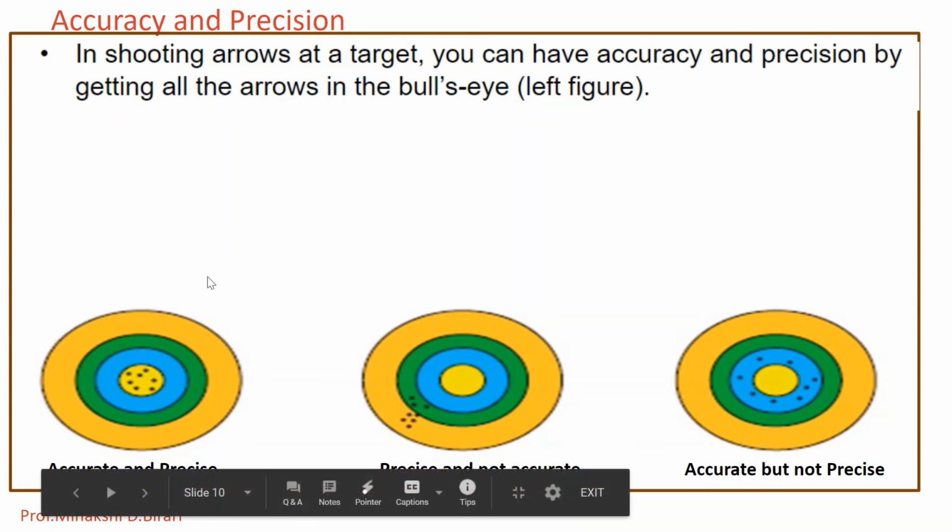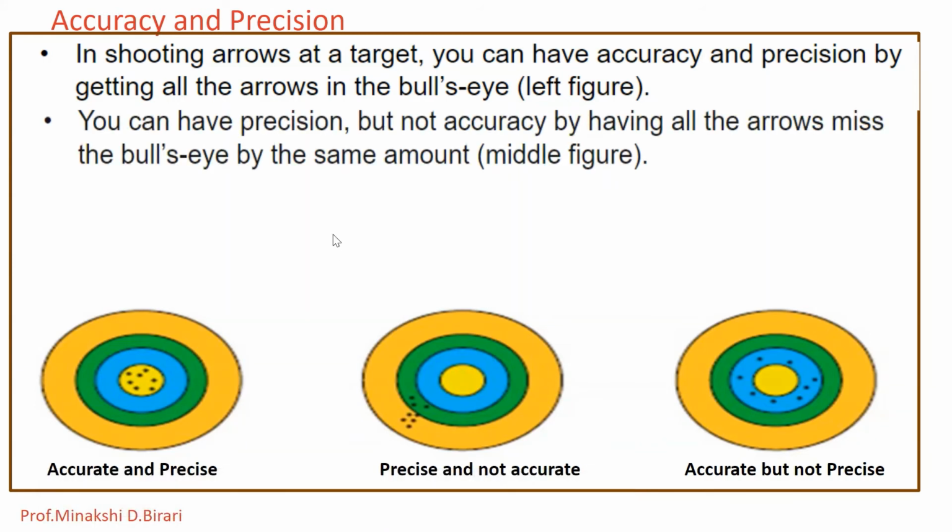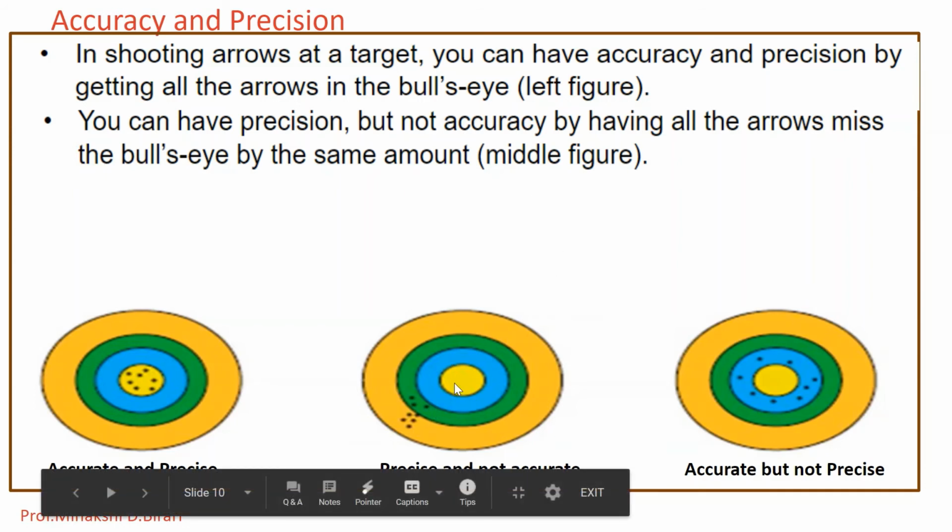Then you can have precision but not accuracy by having all the arrows miss the bull's eye by the same amount, that is represented by this middle figure.